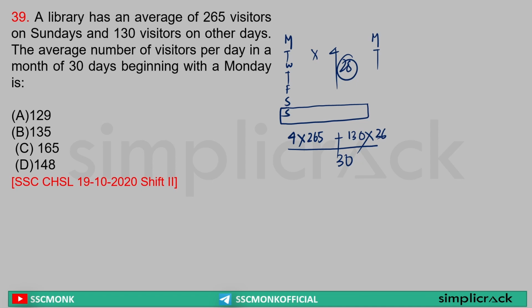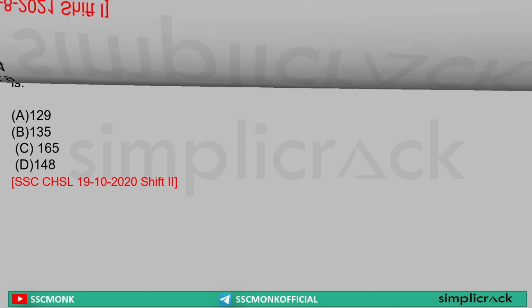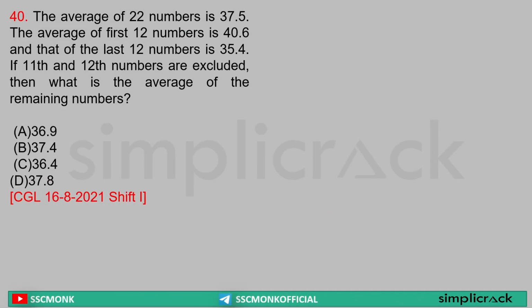Clear? Now we can find the answer. Next. So this is an interesting question. It is saying the average of 22 numbers is 37.5. The average of the first 12 numbers is 40.6. The average of the last 12 numbers is 35.4. The 11th and 12th numbers are excluded. Then what is the average?